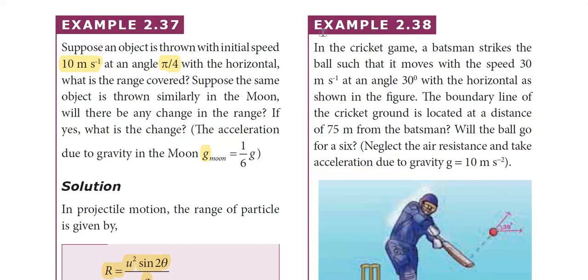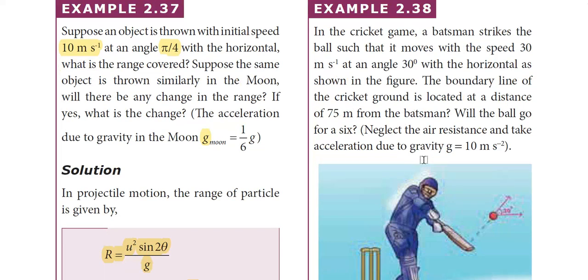Example 2.38. In the cricket game, a batsman strikes the ball such that it moves with the speed 30 meters per second at an angle of 30 degree with the horizontal, as shown in the figure. The boundary line of the cricket ground is located at a distance of 75 meters from the batsman. Neglect air resistance and take acceleration due to gravity g is equal to 10 meters per second square.